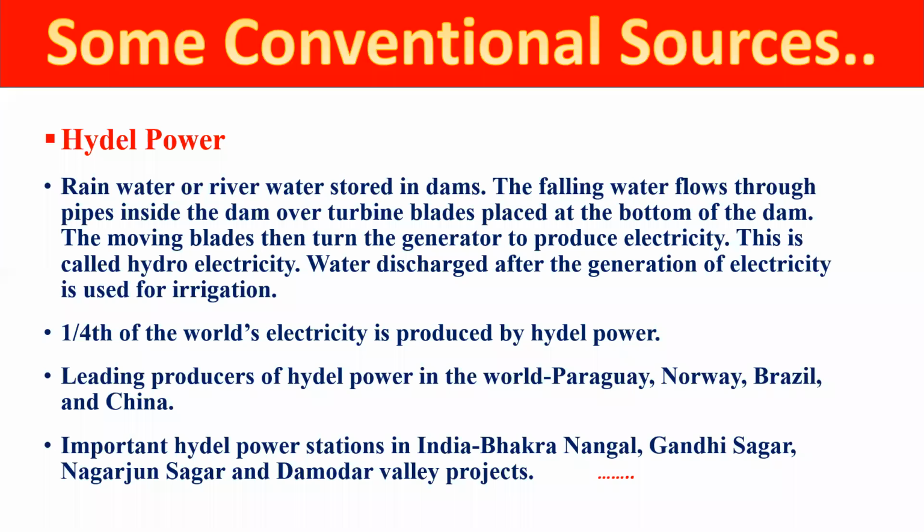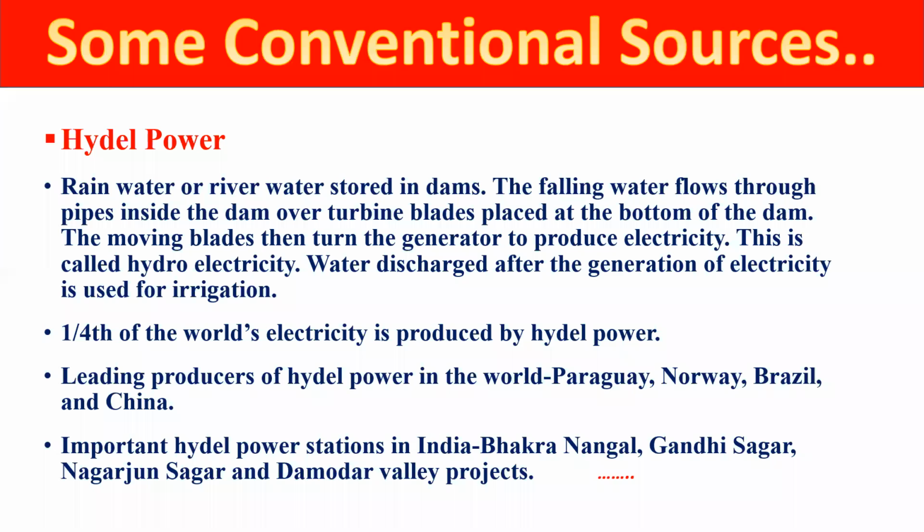Dear students, think about this situation: the rainwater and the river water, we store in dams. We construct dams on rivers and collect water there, right? Then the falling water flows through the pipes inside the dam, over the turbine blades placed at the bottom of the dam. Then the moving blades turn the generator to produce electricity. This is called hydroelectricity. The electricity which is produced by water is called hydroelectricity.